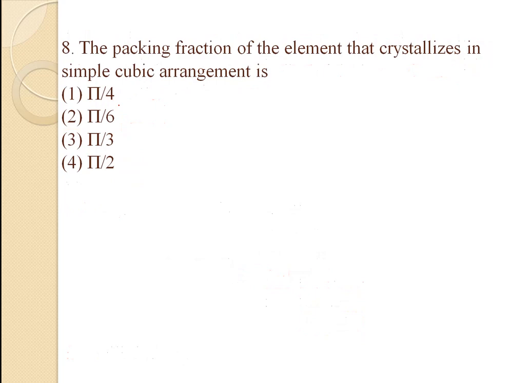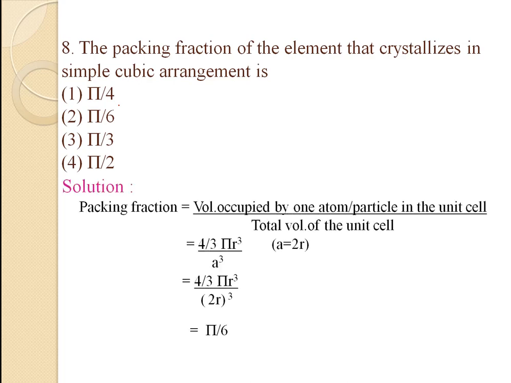The next question: the packing fraction of the element that crystallizes in simple cubic arrangement is, options are pi by 4, second option is pi by 6, third option is pi by 3 and fourth option is pi by 2. We already know that simple cubic has only one particle.